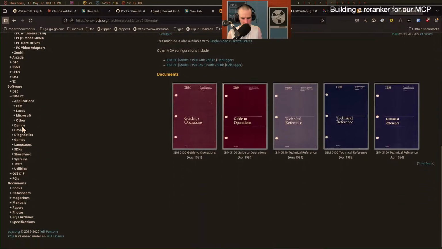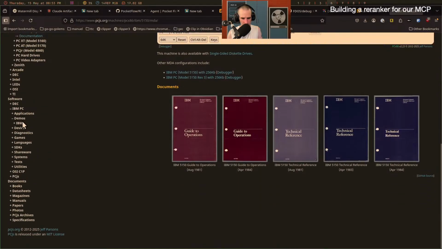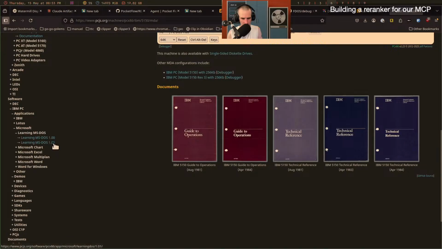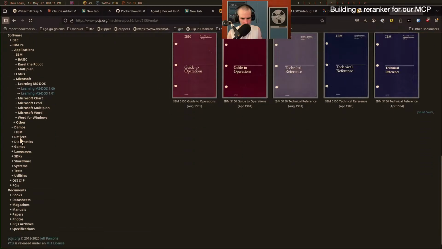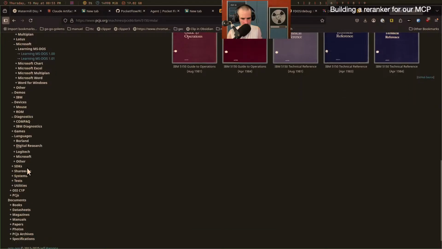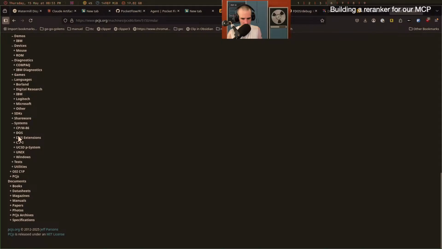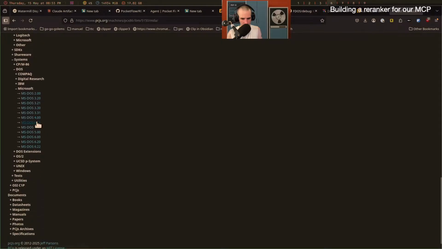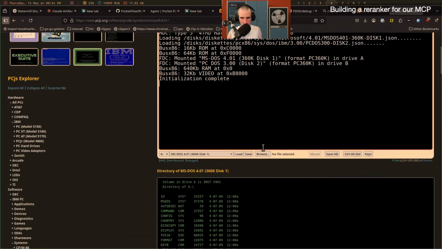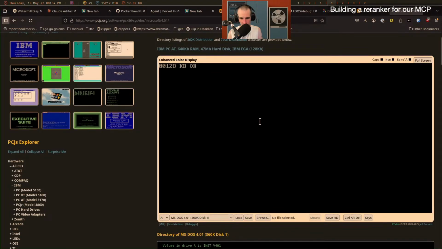Software, applications, demos, other, IBM. It was Microsoft, wasn't it? Learning MS-DOS 1. IBM Basic. Diagnostics. Languages. Systems. DOS. Microsoft. MS-DOS 4.01. Oh my god, my childhood is coming back. 640 kilobytes of RAM.